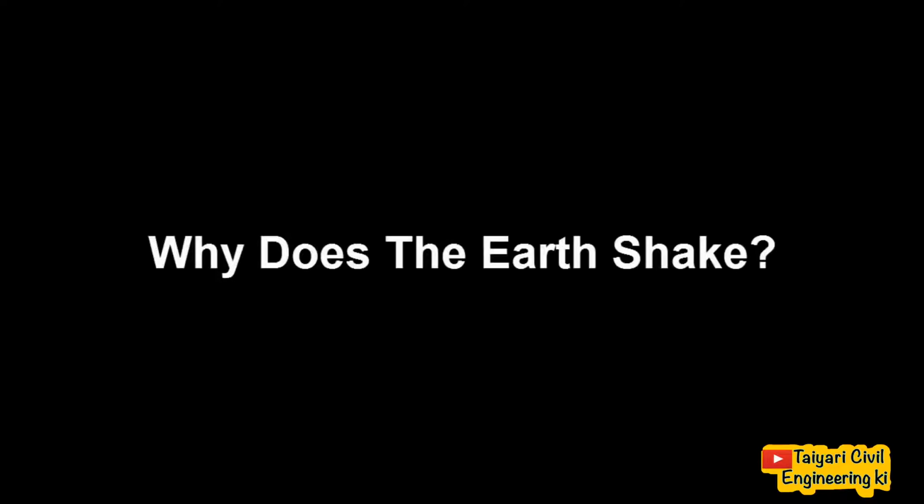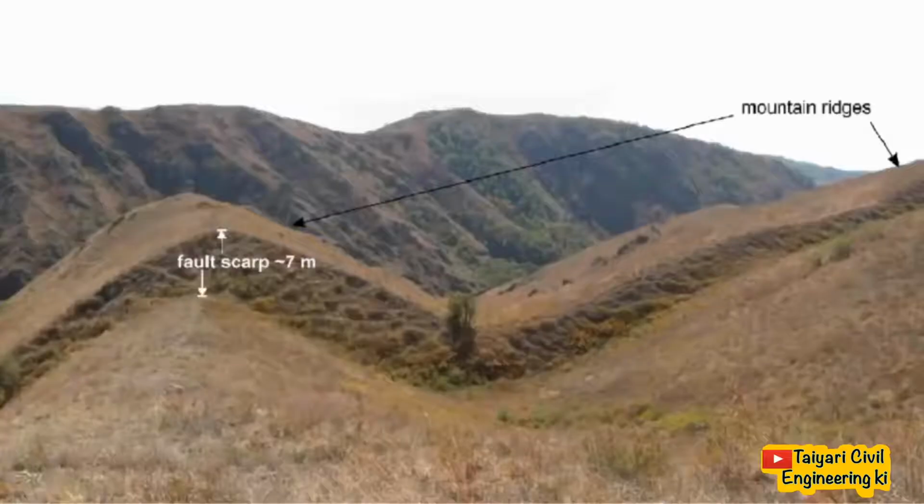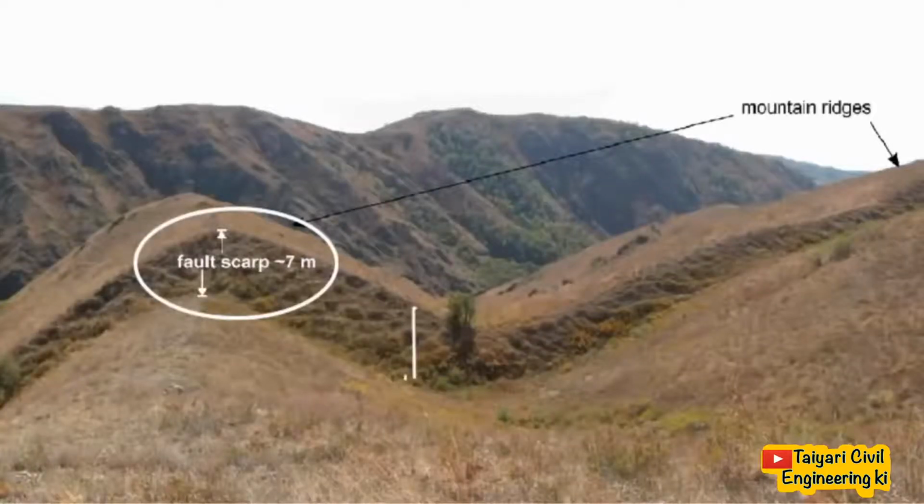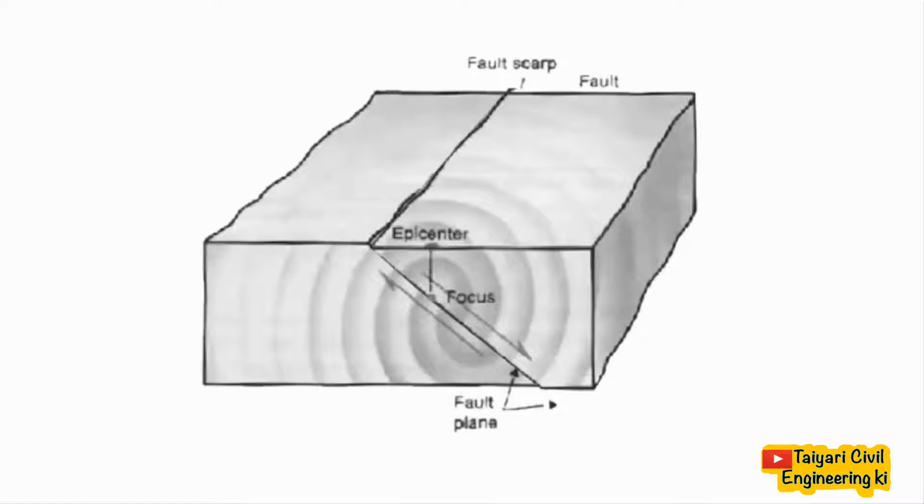So now the question is, why does the earth shake? For that, first you have to look at this picture. This is a fault. A fault is a planar fracture or discontinuity in a volume of rock across which there has been significant displacement as a result of rock mass movement.